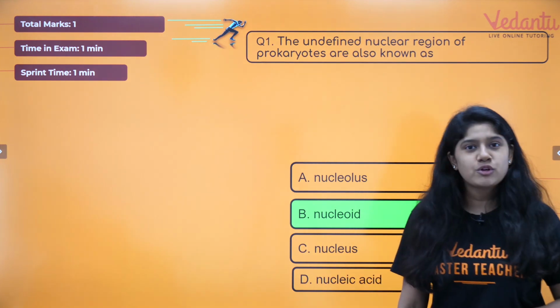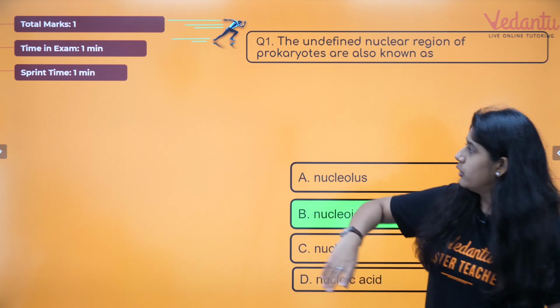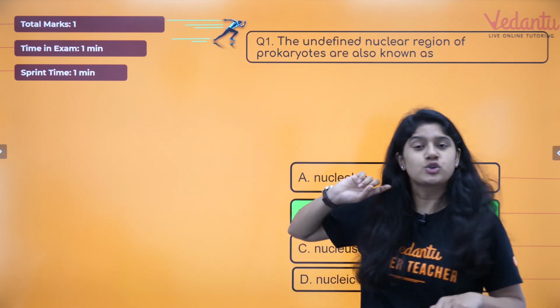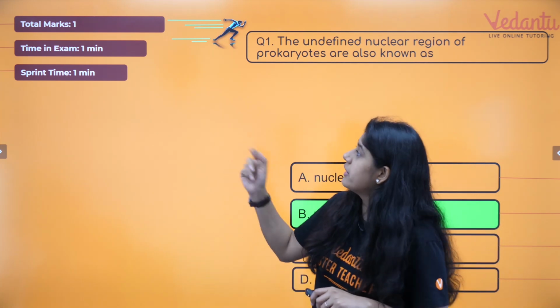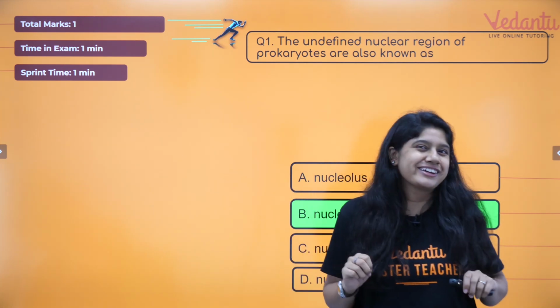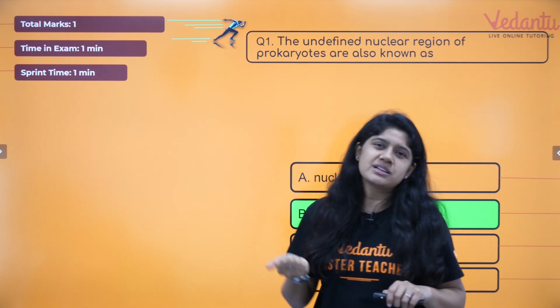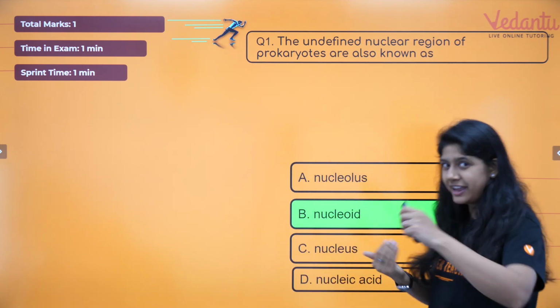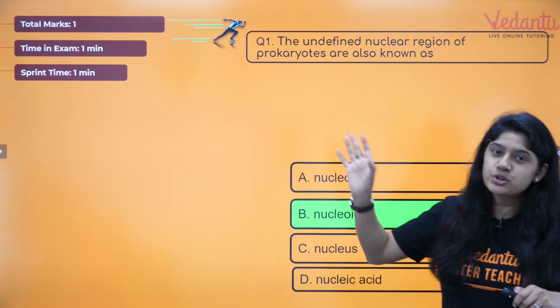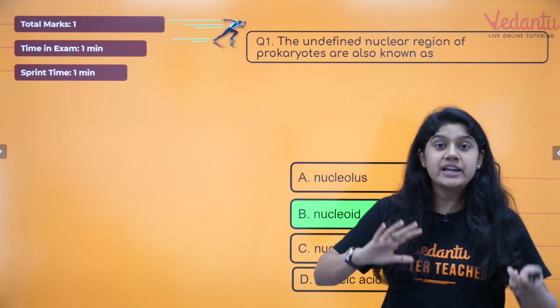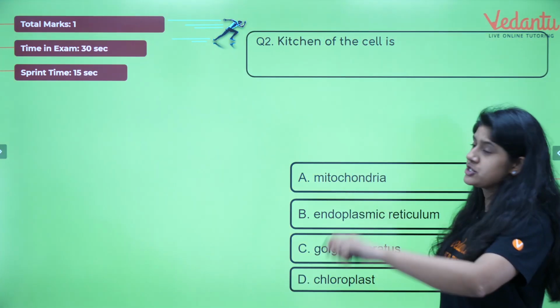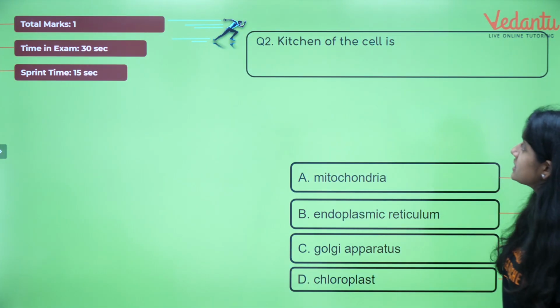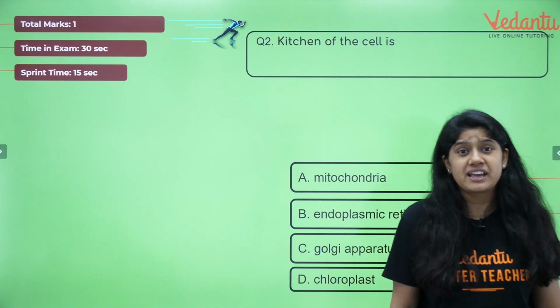Okay? Now let's move to question number 2. Over here we have mentioned the total number of marks, how much time you will be spending in your examination, and how much time we are taking. We are actually doing it in less than 1 minute, so no issues, but here you have a timer with you in which you can think about what you want to write, what you want to miss about this particular question.